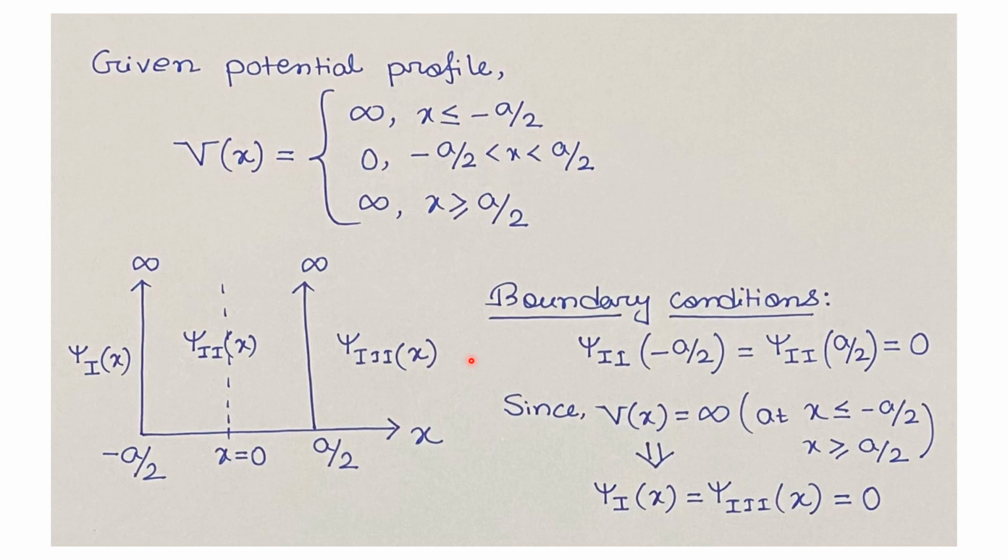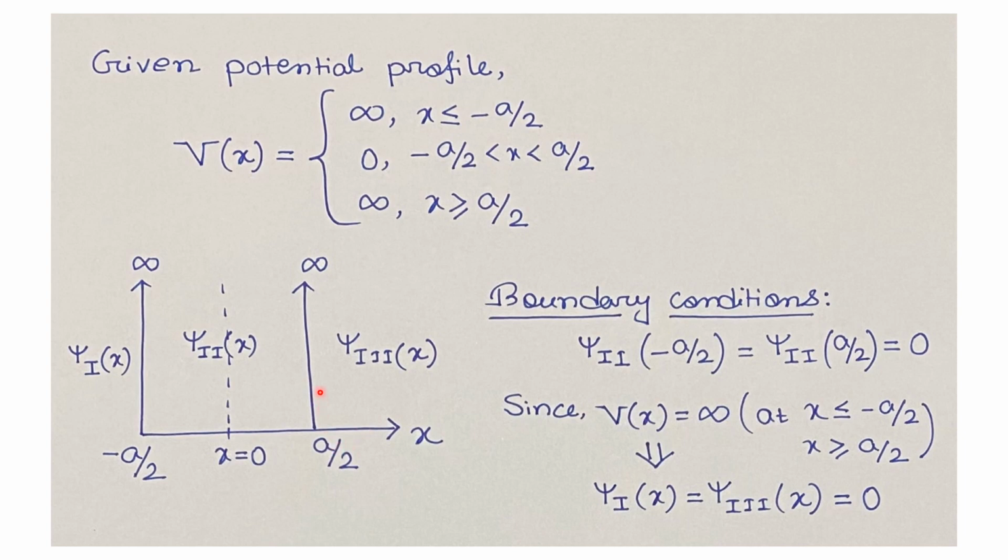Now the boundary conditions for this problem are given by psi 2 at x equals minus a by 2 equals psi 2 at x equals a by 2 equals 0. This is because in the first and third regions the potential is infinity, so no particle wave function can exist in the infinite potential region. So psi 1 of x and psi 3 of x should be 0.